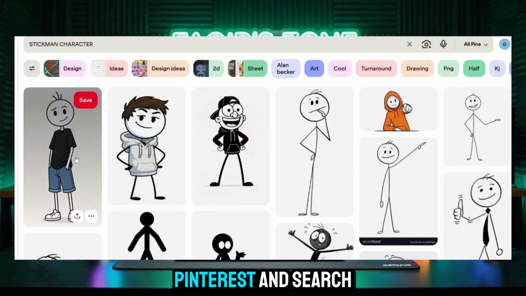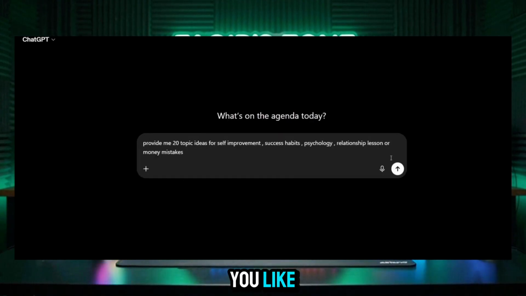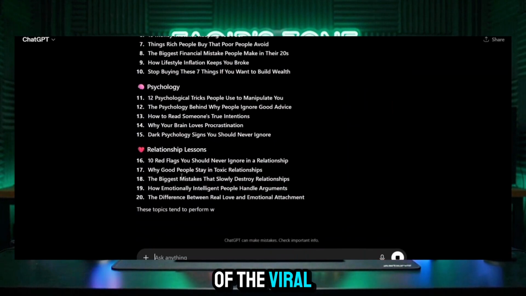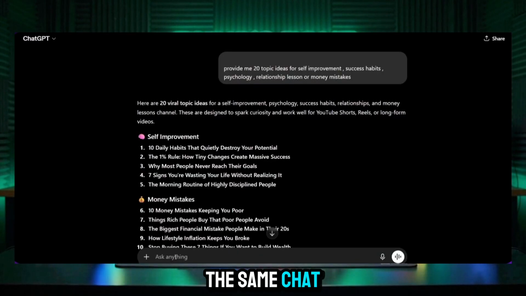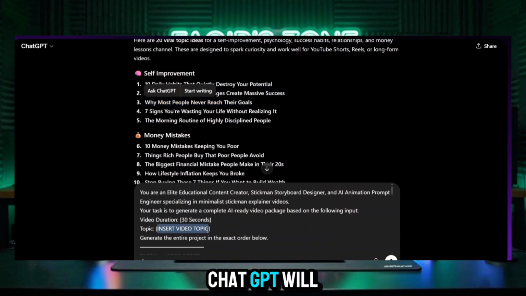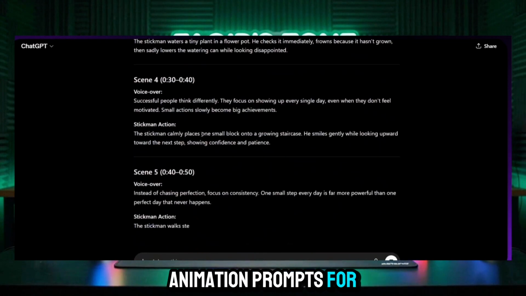First, go to Pinterest and search for Stickman character. Download any character you like. Then open ChatGPT, paste the topic prompt, and choose one of the viral video ideas it generates. Next, paste the master prompt into the same chat. Set your video duration and insert your chosen topic. ChatGPT will instantly create the full script, image prompts and animation prompts for every scene.